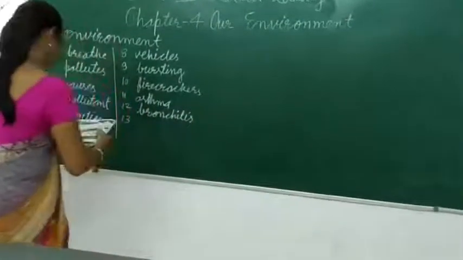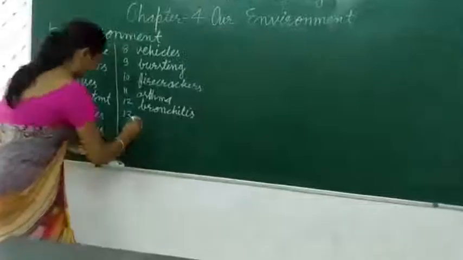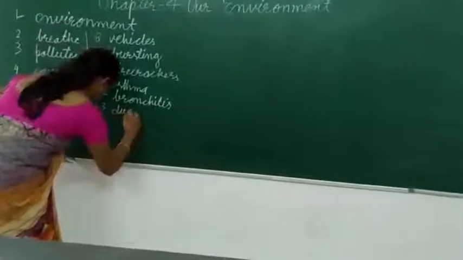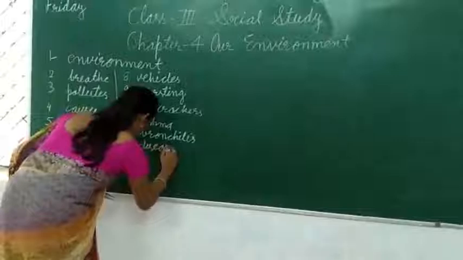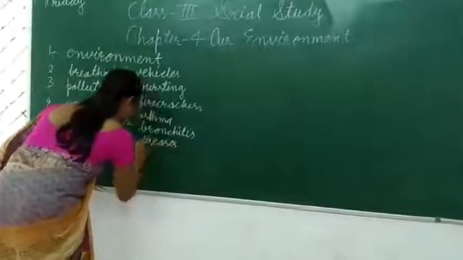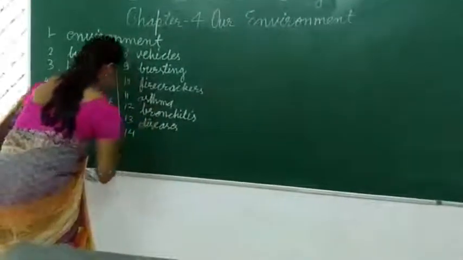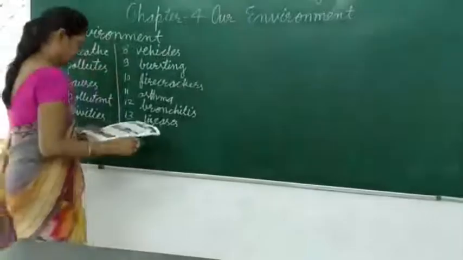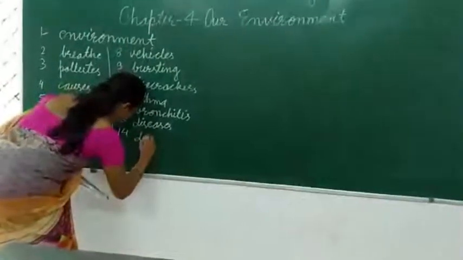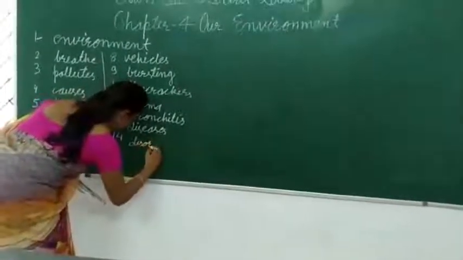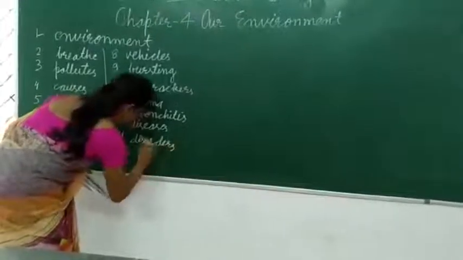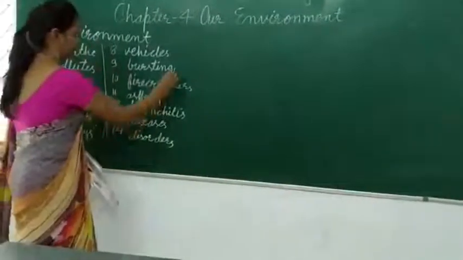Number 13 is diseases. DISEASES, diseases. Number 14 is disorders. DISORDERS, disorders.